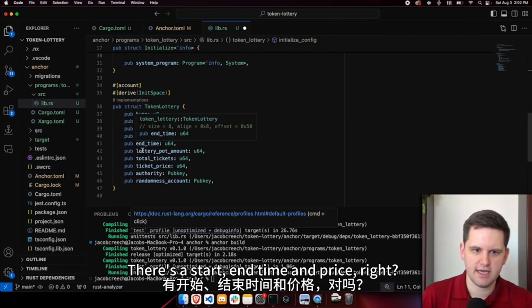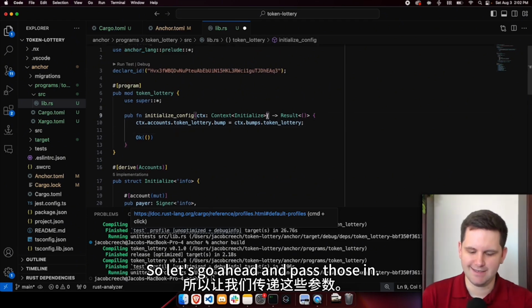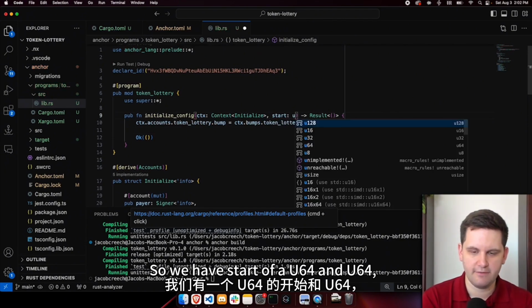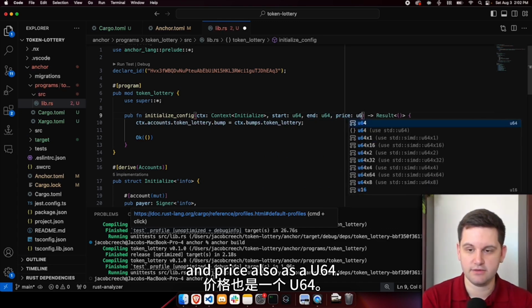Next up, we have the start, end date, and price. So start, end time, and price, right? Those are actual parameters that we need to pass in. So let's go ahead and pass those in. We have start as a U64, end as a U64, and price also as a U64.